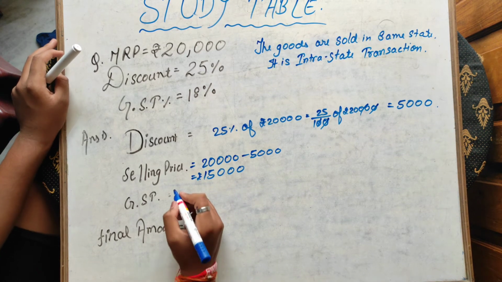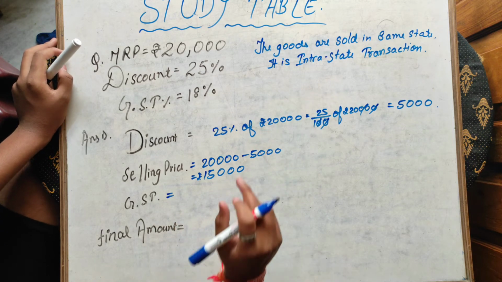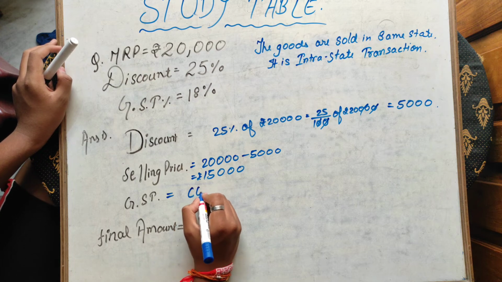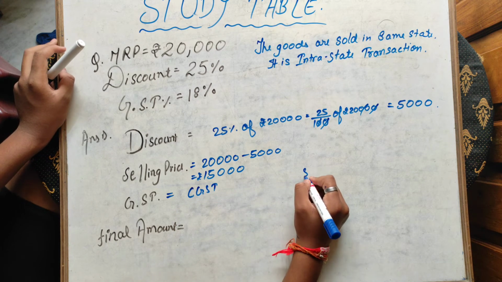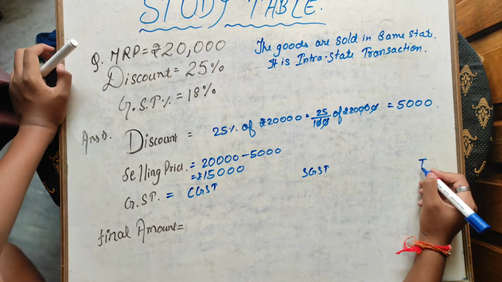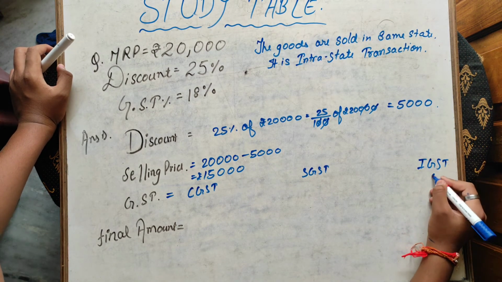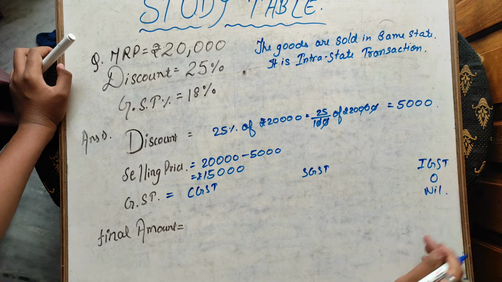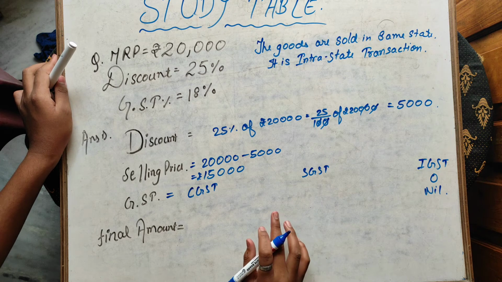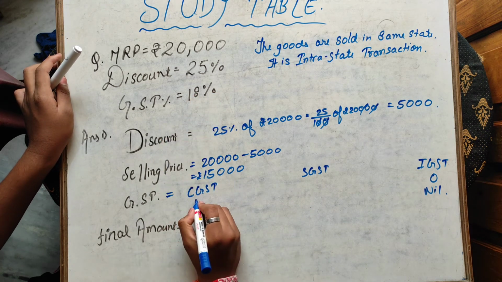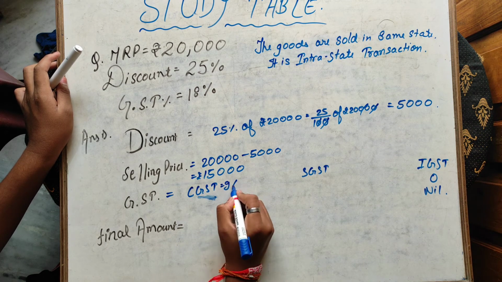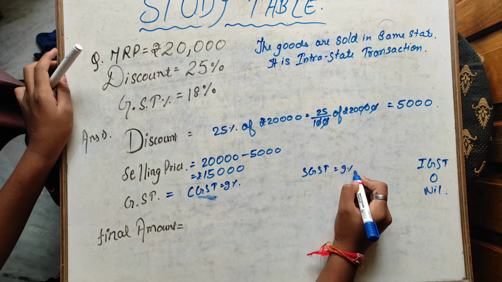Now we have to find GST. It is given that it is intra-state, so GST will be CGST and SGST. And we know that IGST will be 0 or nil, because there is no interstate transaction. So for the 18%, 9% will be given to CGST and 9% to SGST.